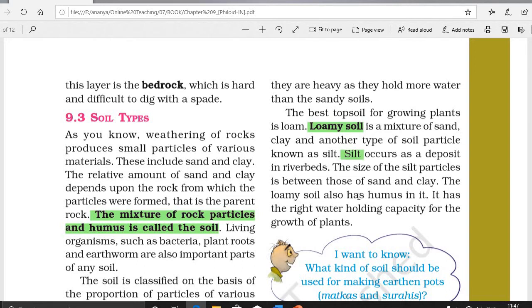The fourth one is silt soil. The silt soil particles are smaller than sandy soil but larger than clay soil. Silt soil can hold water to some extent because of its fine quality. It is generally found near water bodies like river banks and lakes. It is rich in nutrients, highly fertile and hence suitable for agriculture. It is often mixed with other soil to improve fertility.